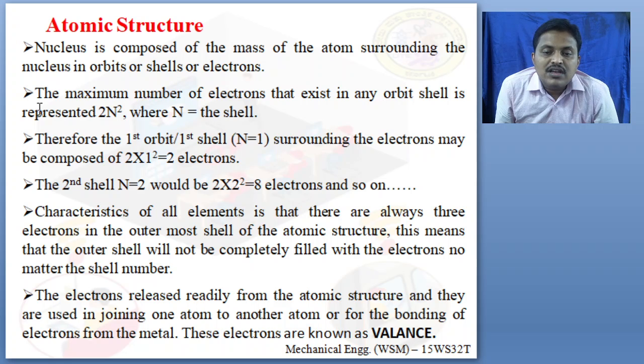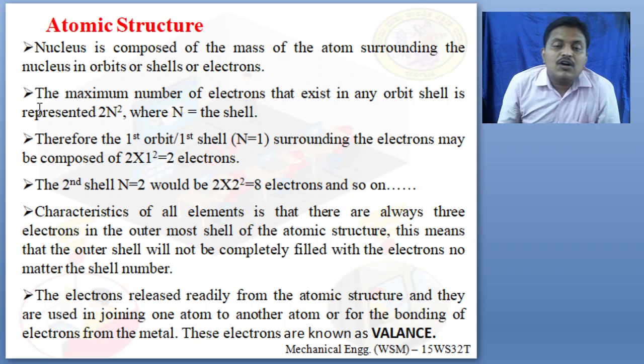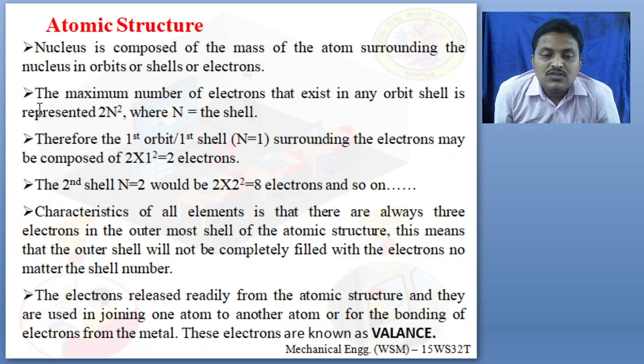So for example, if it is the first orbit, n is equal to 1. If it is the second orbit, n is equal to 2. If it is the third orbit, n is equal to 3. It depends, as I said, on the number of orbits. So according to the formula, if n is equal to 1, 2n squared is 2 into 1 squared, which is 2 electrons.